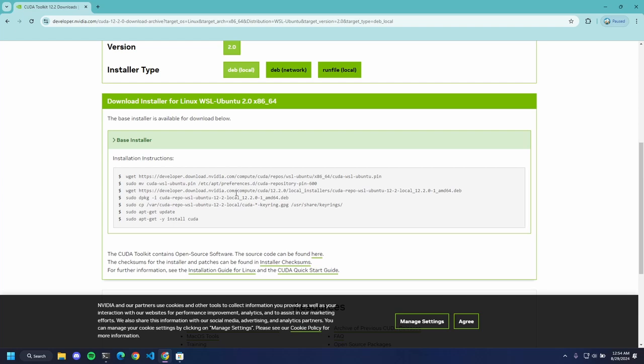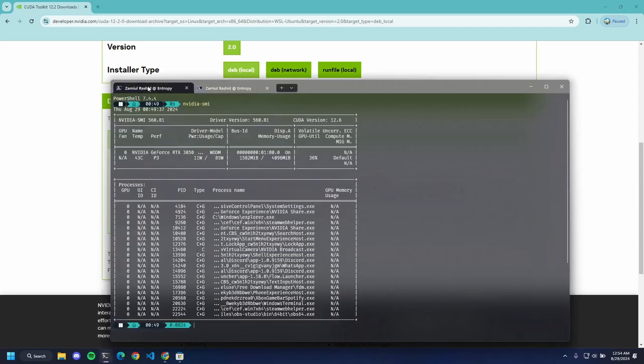If you see here, CUDA 12.2 supports, if I'm not wrong, Nvidia drivers 535.86 or 545. So this is not going to work with our drivers, which are 560.81.